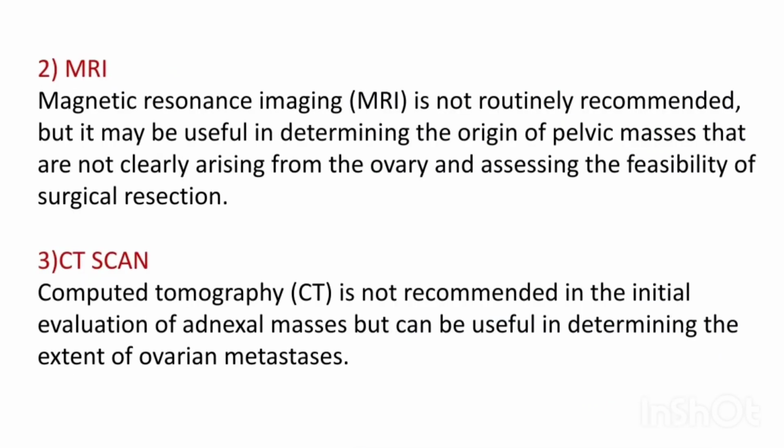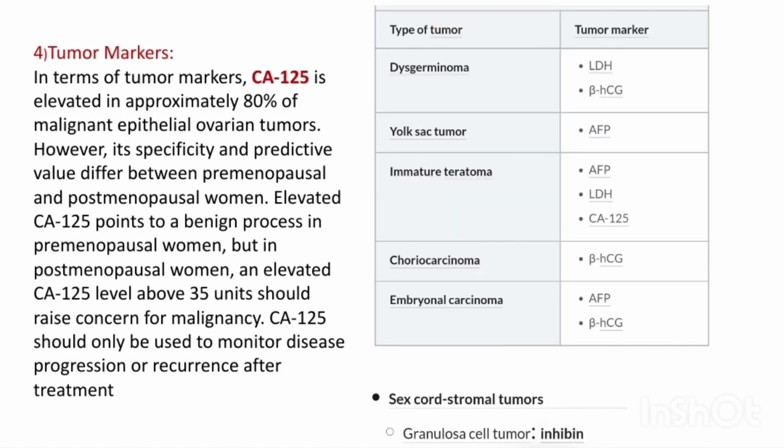CT and MRI scans are usually not recommended, but can be done in special cases in determining the origin of pelvic masses, in determining the extent of ovarian metastasis, and assessing the feasibility of surgical resection. Tumor markers, CA125 being an important one as it is found to be elevated in 80% of malignant epithelial ovarian tumors. We also have a list of tumor markers elevated in other tumors.